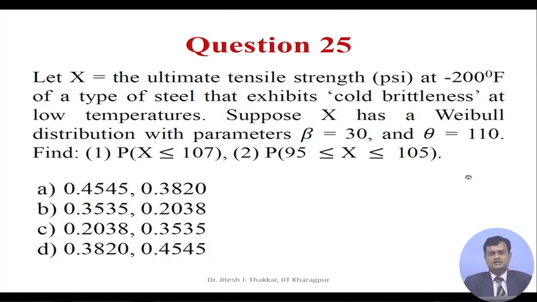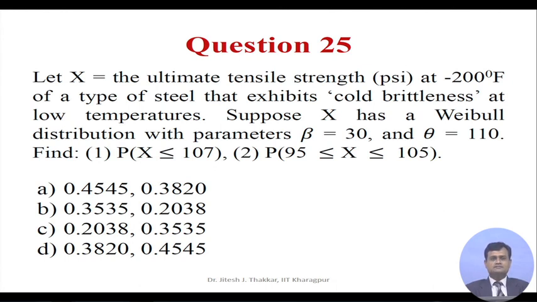The last question in assignment 3 is question 25. Let X be the ultimate tensile strength expressed in PSI at minus 200 degrees Fahrenheit of a type of steel that exhibits cold brittleness at low temperatures. Suppose X has a Weibull distribution with parameters beta equal to 30 and theta equal to 110.